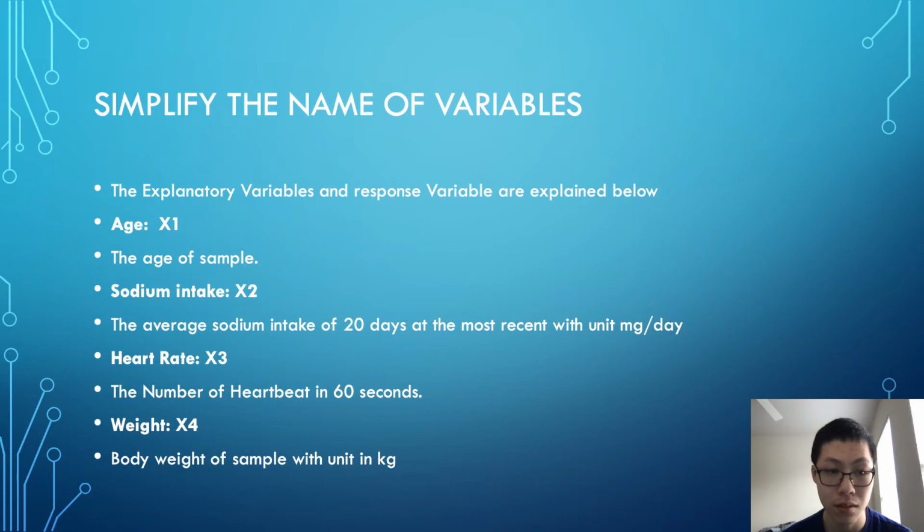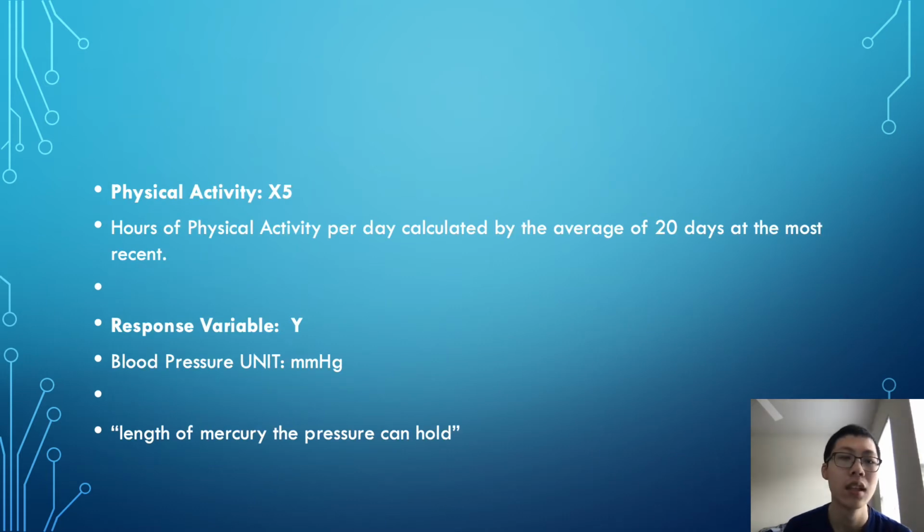Heart rate, x3, is the number of heartbeats in 60 seconds. Weight, x4, is the body weight of the sample in kilograms. Physical activity, x5, is hours of physical activity per day, calculated as the average of the most recent 20 days. And the response variable y is blood pressure with unit mmHg. It's the length of the mercury column the pressure can hold, measured in millimeters.